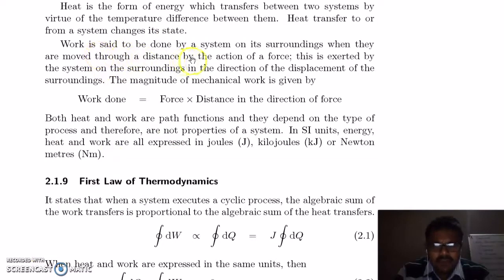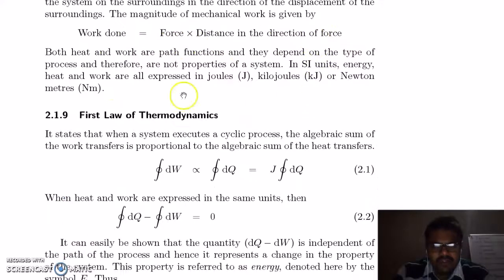So, work is said to be done by a system on its surrounding when they are moved through a distance by the action of force. So, work is equal to force into distance in the direction of force. Both heat and work are path functions and they depend on the type of process and therefore are not dependent on the properties of the system.